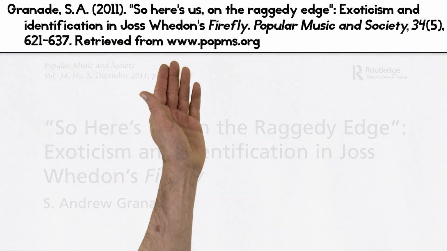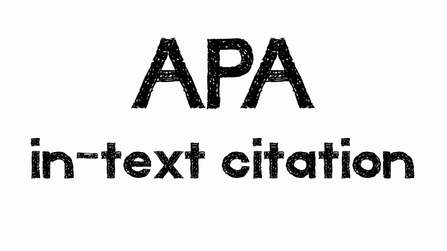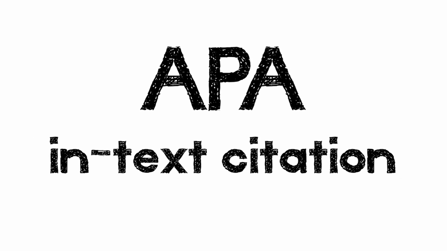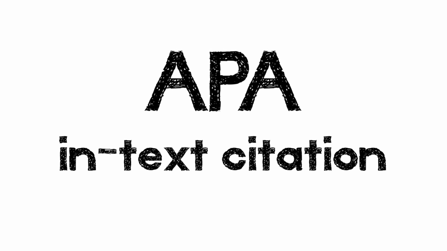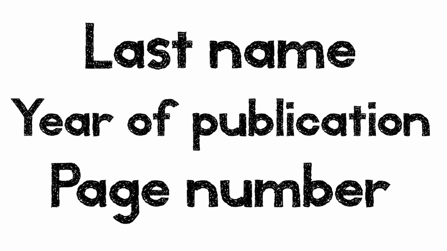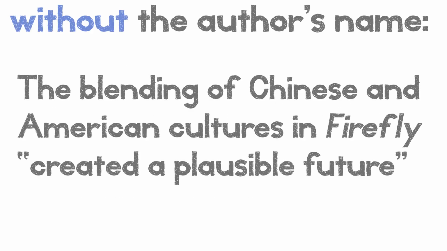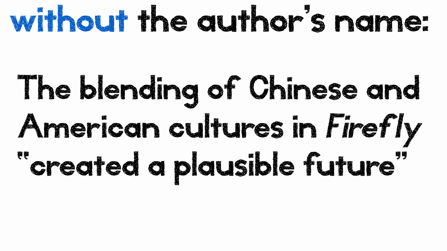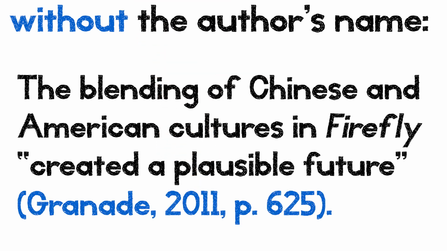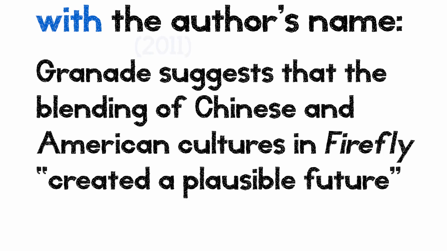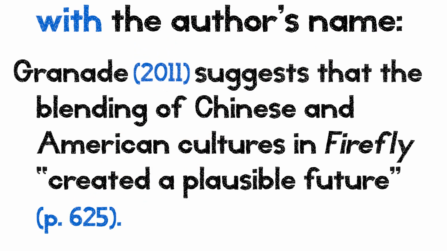The citation's done. But what about actually using this thing in your paper? Gotta have an in-text citation, which is a smaller version of your citation that goes in parentheses each time you cite a source. It has 3 pieces: the author's last name, the year of publication, and the page number. Where they go depends on whether or not you chose to mention the author by name in the text. If you don't use the author's name, then the in-text citation looks like this, with all 3 of those things in parentheses at the end. If you do use the author's name, it looks like this, with only the year and the page number in parentheses. So that's APA Citation's style.